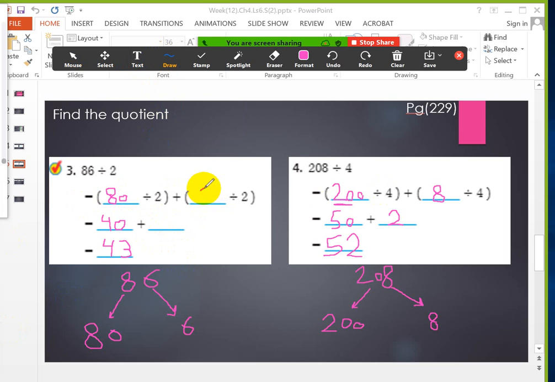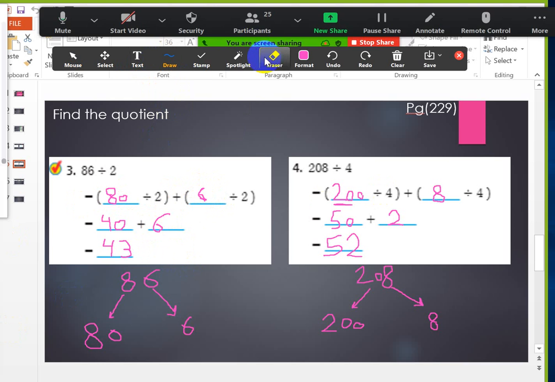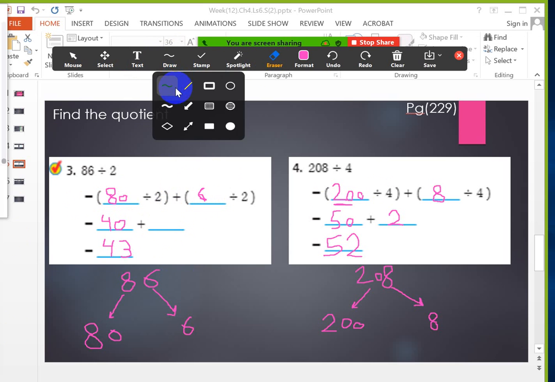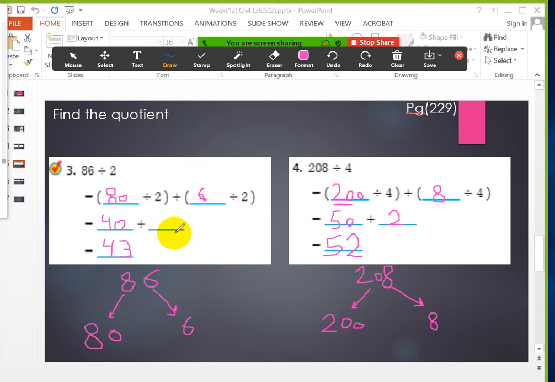So, girls, you remember on Tuesday we talked about how to divide numbers by a one-digit number using the distributive property. Sorry, not base 10 blocks. So the first thing, to use the distributive property, I have to break the two-digit number into two numbers, and those two numbers must be able to divide by 2. So I have to break down the two-digit number here, 86, into two numbers.